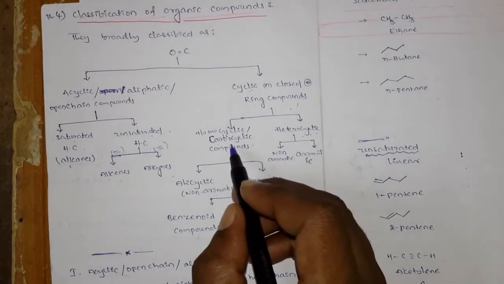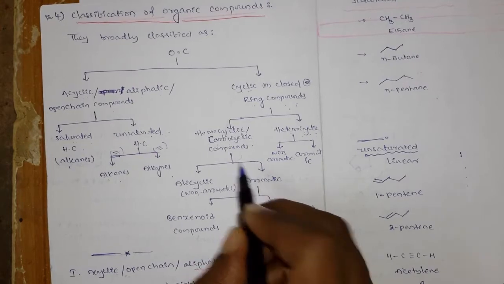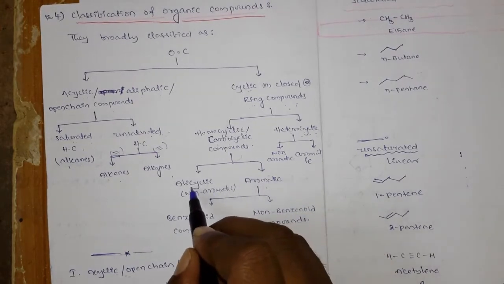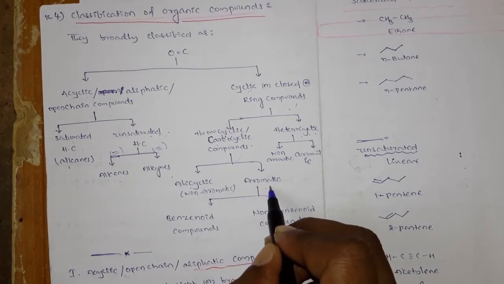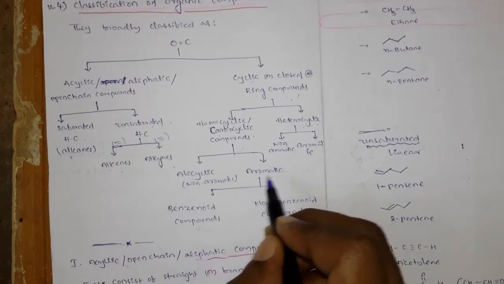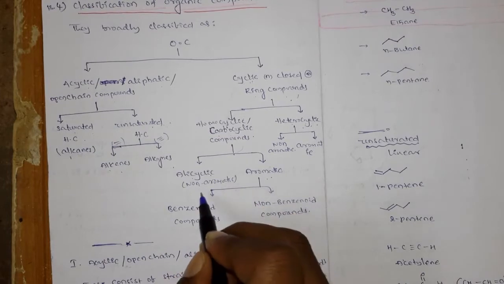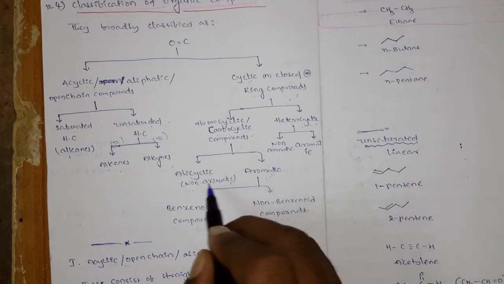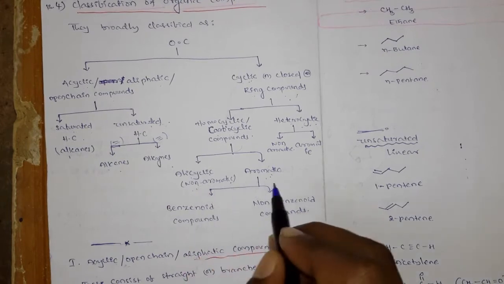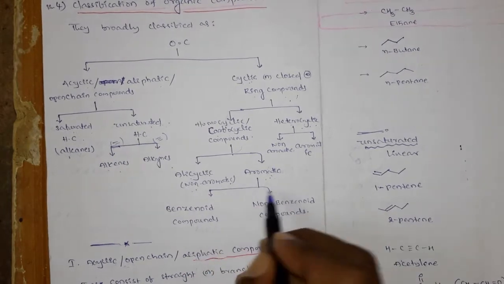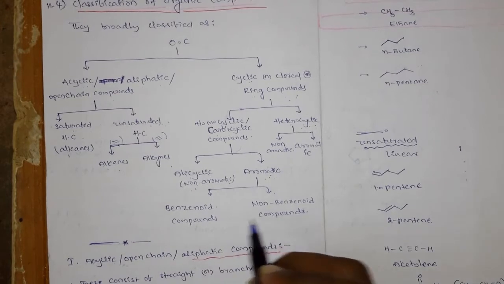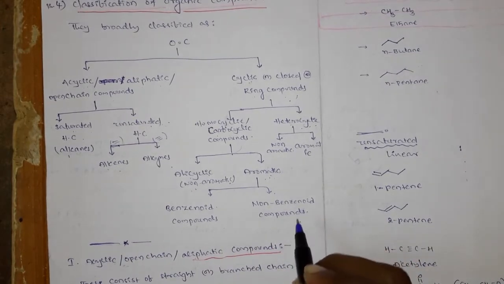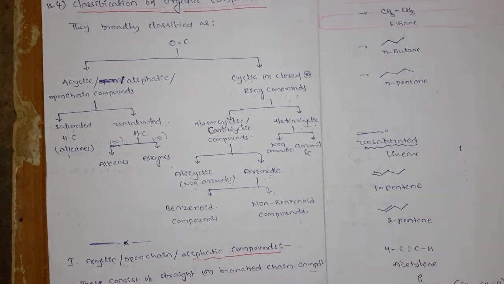Again, these homocyclic compounds are classified into two types: alicyclic and aromatic. These alicyclic compounds are also called non-aromatic compounds. Again, the aromatic compounds are classified into two types: benzenoid compounds and non-benzenoid compounds. You know the benzene ring, right? What is the benzene ring?